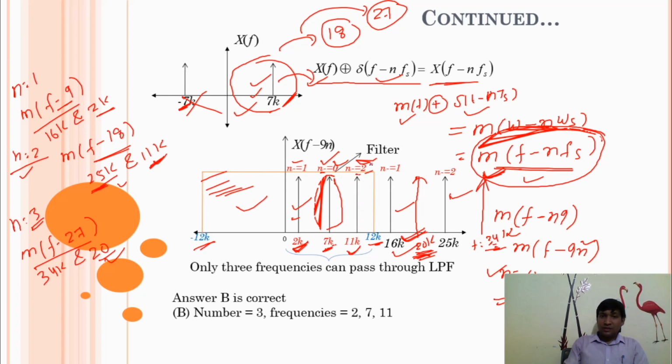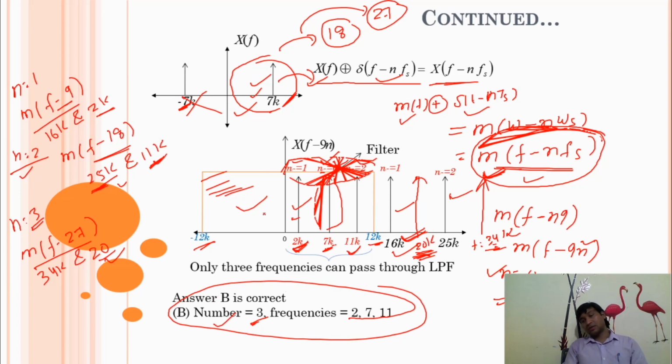So there will be three sinusoids within this filter range. Option B is correct: the number is 3, and the frequencies are 2k, 7k and 11k. This is your final answer.